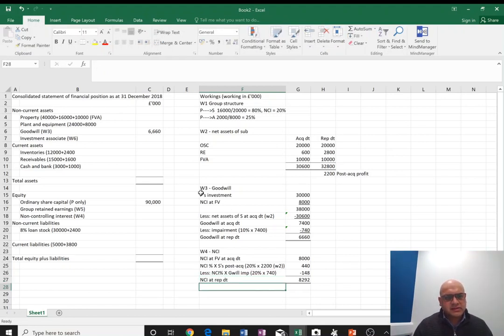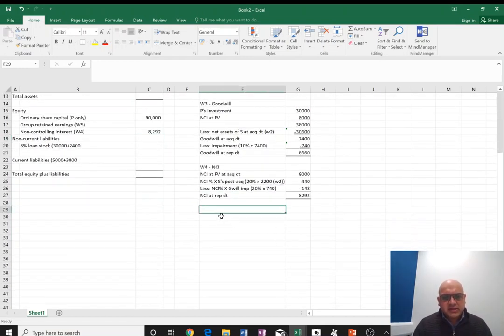Okay, so where are the NCIs? Right here. Let's put it in. Good. So NCIs are done. Any other missing figures? We have a few, don't we? We have this group retained earnings, we have this investment in associate. There was a PERP, unrealized profit issue lurking around, so we'll deal with that. So let's start with working 5, which is group retained earnings.